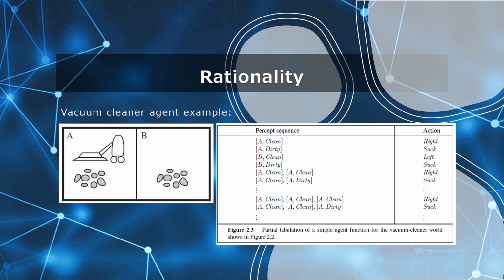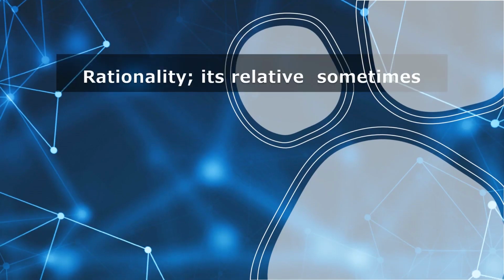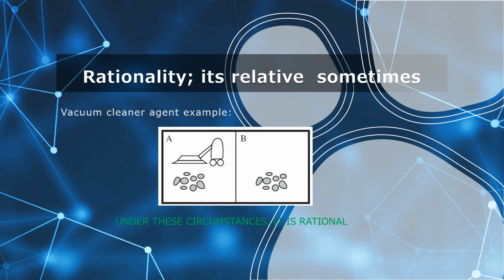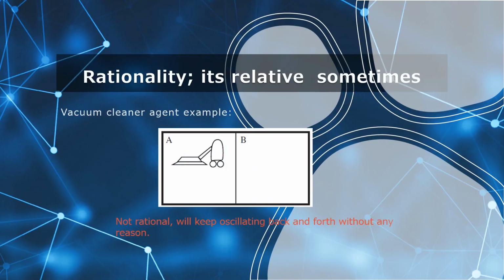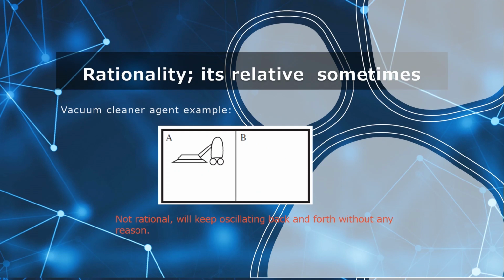Alright, so anyone would be able to tell that this is a rational agent in this environment. And so we can say under these circumstances, the agent is rational. But we can also see easily that the same agent would be irrational under different circumstances. For example, once all the dirt is cleaned up, the agent will oscillate needlessly back and forth. If the performance measure includes a penalty of 1 point for each movement left or right, the agent will fare poorly. A better agent for this case would do nothing once it is sure that all the squares are clean.